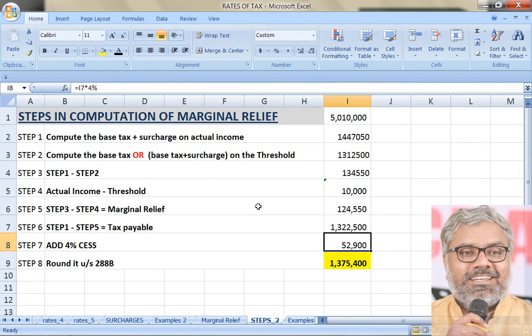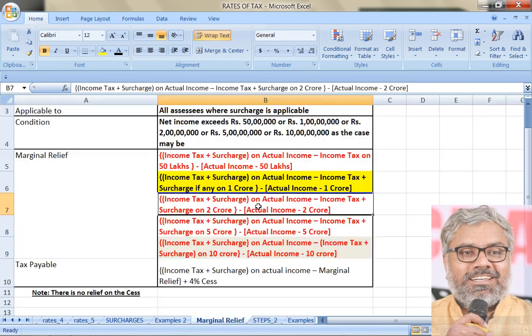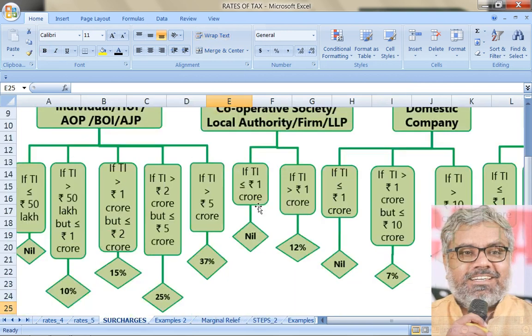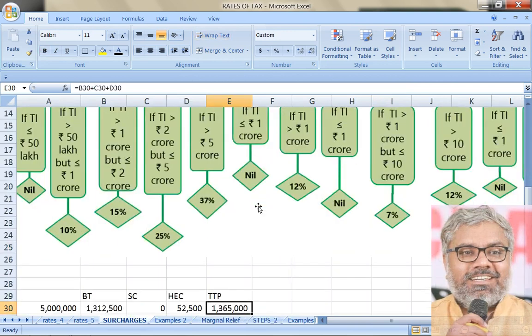Cess does not have a relief, but that also gets saved. When your tax liability before cess is reduced, naturally cess also gets reduced to that extent. So that is the marginal relief concept, when the income of the SSE exceeds the threshold by a marginal amount. Clear? Any type of case we can solve, and as you have seen here, all cases are possible to be asked as marginal relief cases.